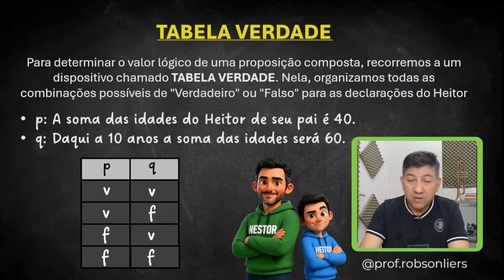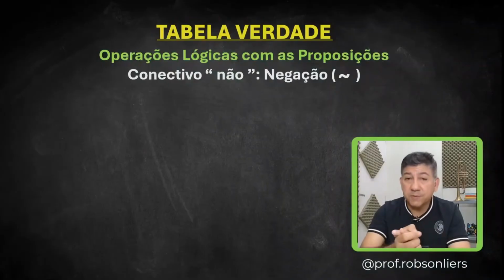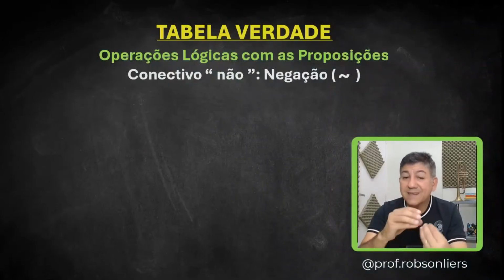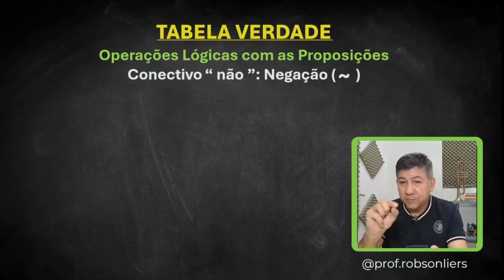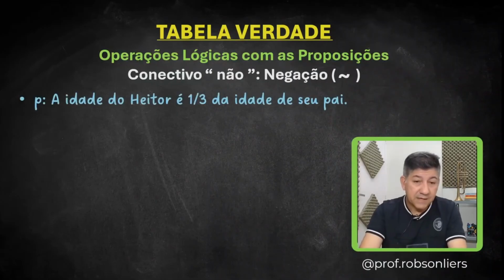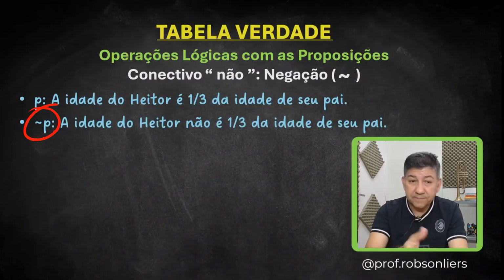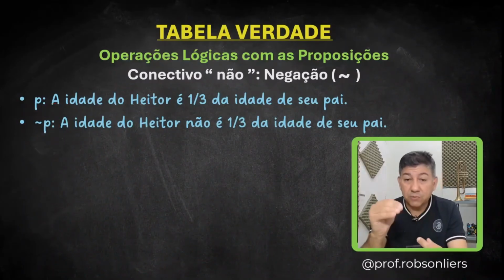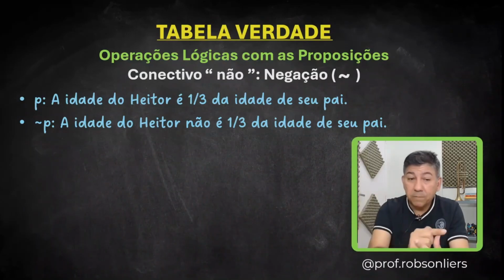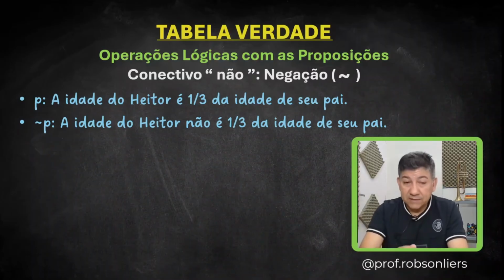Write that down. Well, now let's look at logical operations with propositions. First, let's understand a little about negation, the not connective, which is represented by this tilde. But Professor, what is negation? Well, I have a proposition P here: Heitor's age is 1/3 of his father's age. This statement can be true or it can be false, right? Now, to negate this statement, we put a tilde in front of proposition P. That will be not P. That's how you read it. The negation is: Heitor's age is not 1/3 of his father's age. That's the negation of the statement above.